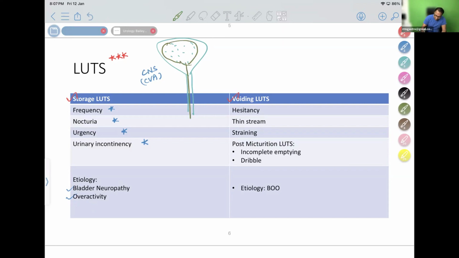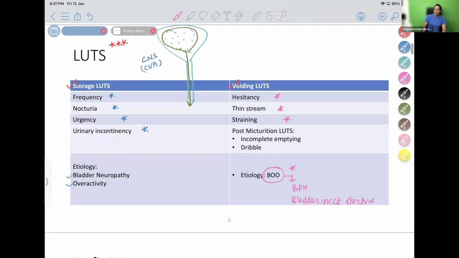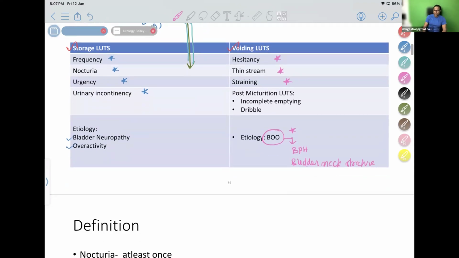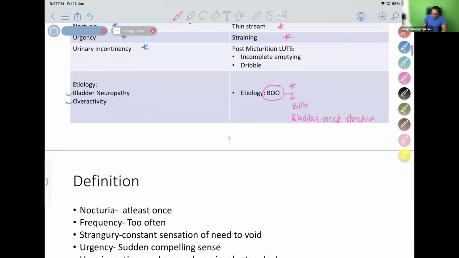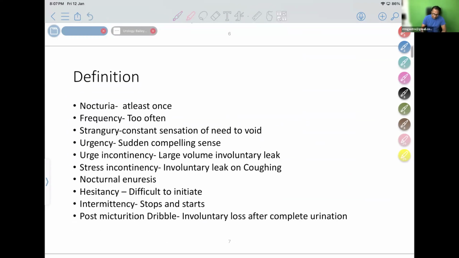When there is difficulty in voiding, the patient is unable to pass urine, there is hesitation, thin stream, straining, and after passing urine, some urine is still dribbling. This is very commonly seen, and it is BOO, bladder outlet obstruction, due to benign prostate hypertrophy or bladder neck strictures. So this is very important, and the definitions are excellently explained in Bailey.